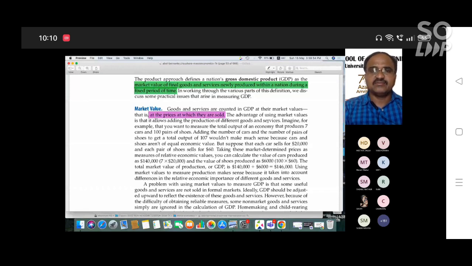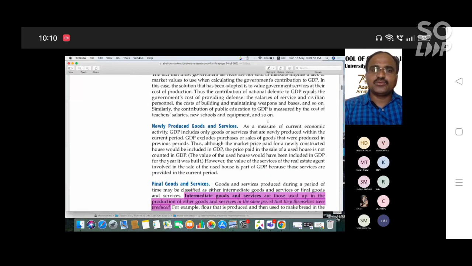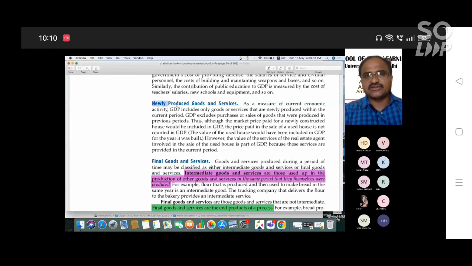Next, coming to newly produced goods and services. This is the new concept we are adding in the definition according to the product approach. As a measure of current economic activity, GDP includes only goods and services that are newly produced within the current period.